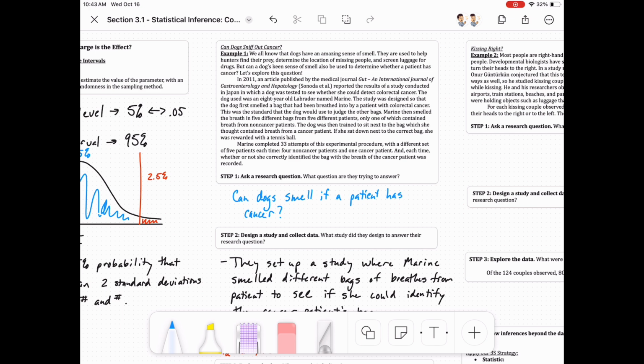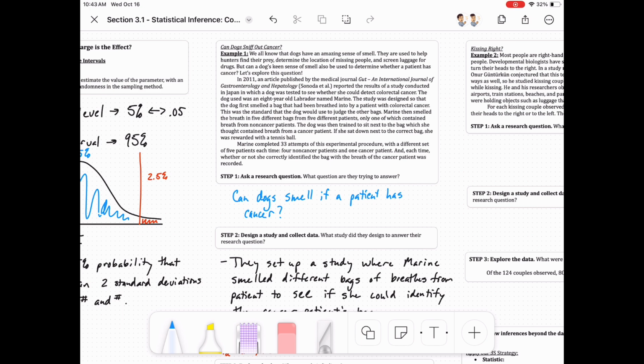Okay, so for example 1, we're talking about whether a dog can sniff out cancer. Dogs have a great sense of smell, so researchers wanted to see if a dog could locate or figure out if a patient had cancer of some kind. They had this dog, Marin, an 8-year-old lab. She was trained to sniff out certain bags and was rewarded with a tennis ball.